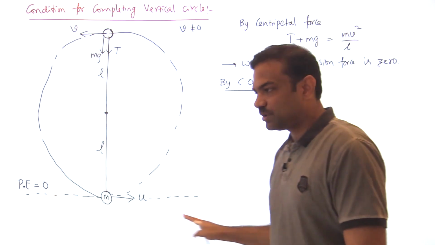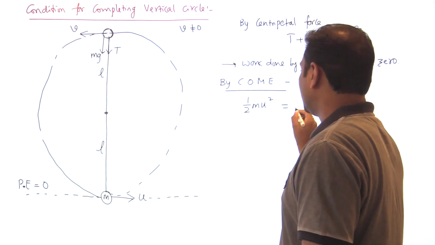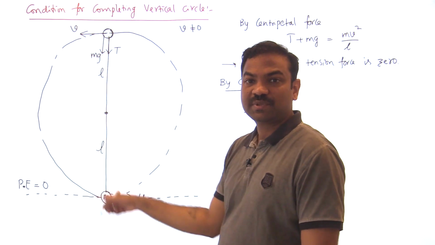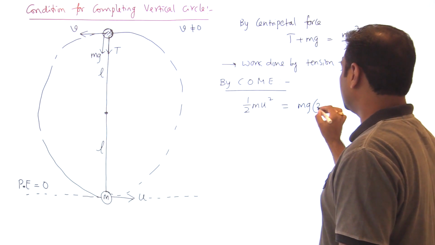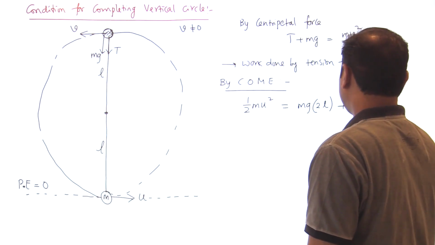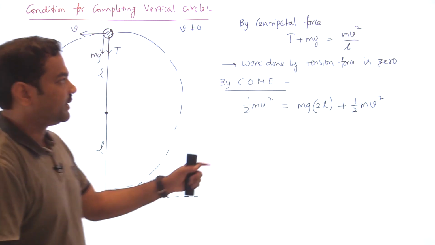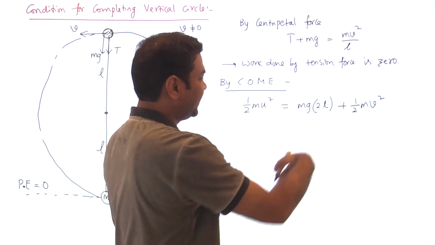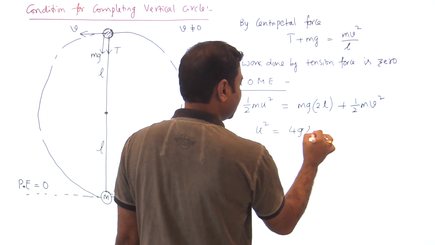If this is the 0 potential energy level, what are the initial energies? Only kinetic energy, half mu square, is equal to, what is the energy over here? Now it will have potential energy, as there is height from the 0 level. What is the potential energy? mg into 2L, since the height from the 0 level is 2L, plus kinetic energy half mv square. Got it? Now multiply by 2 and cancel the m, then u square is equal to 4gL plus v square.